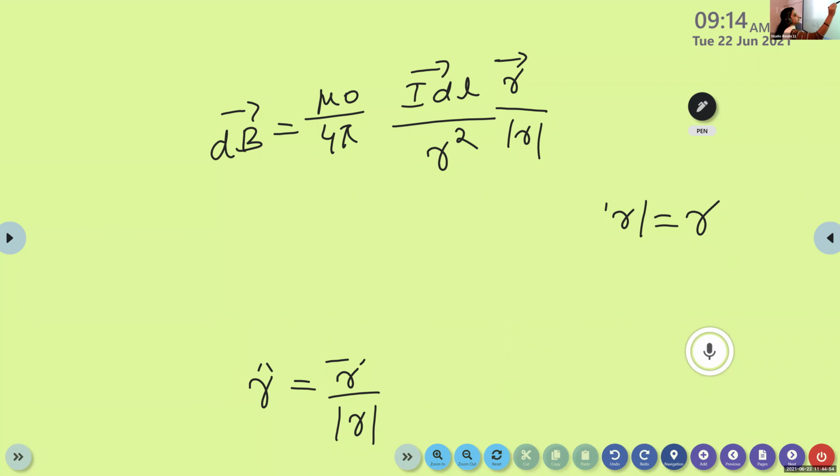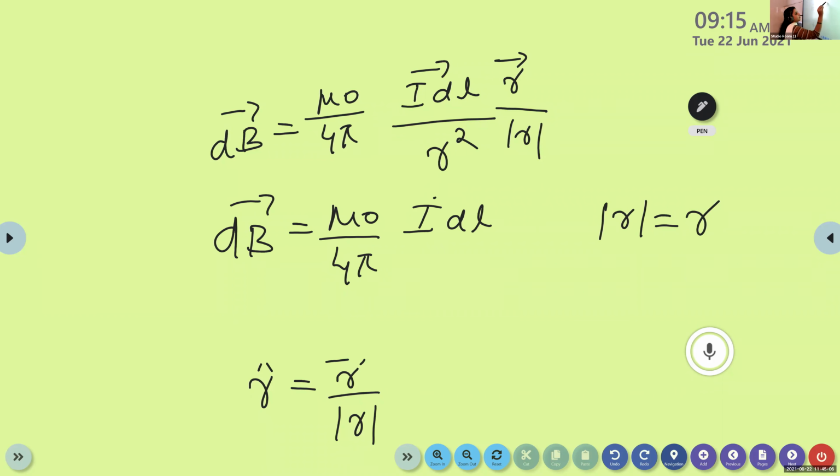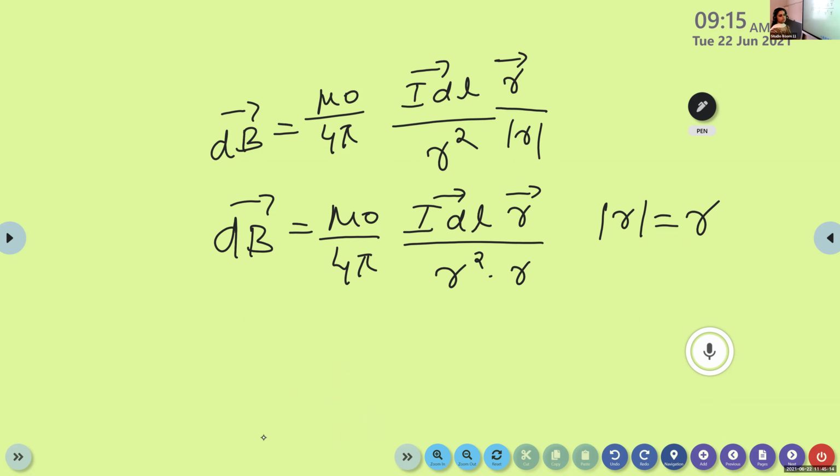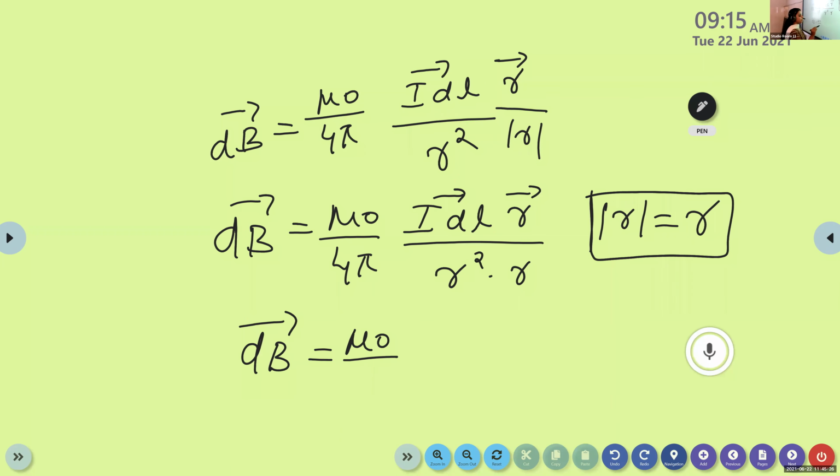Then vector dB is equal to mu 0 by 4 pi I dl vector R divided by R square into R. What is R square into R? R cube. So it becomes vector dB is equal to mu 0 by 4 pi vector I dl vector R divided by R cube.